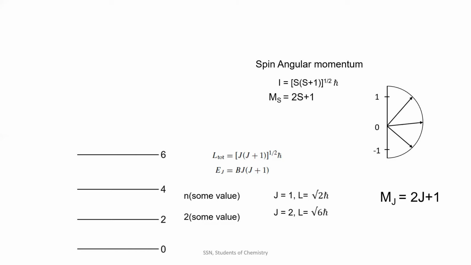Let us get into the spin states, nuclear spin states. Consider a proton. A proton contains only one proton, right? No neutrons. So its ground state spin angular momentum would be 1 by 2 plus 1 by 2. How could you calculate this? Your spin can either be plus half or minus half.